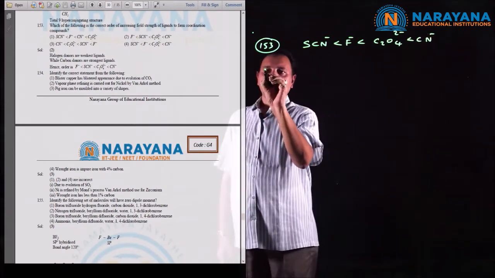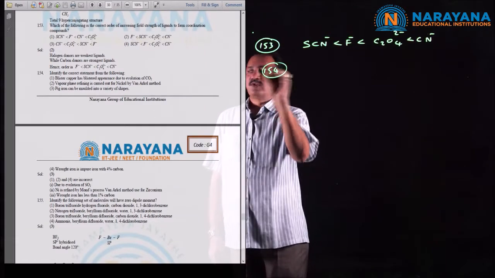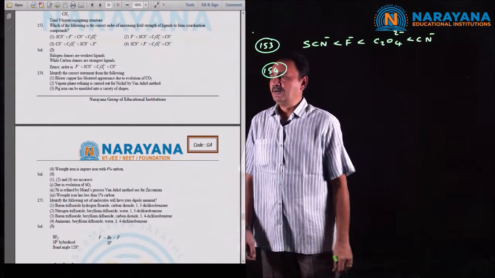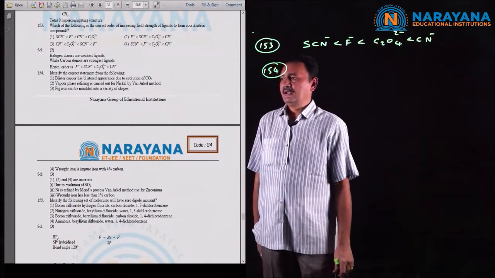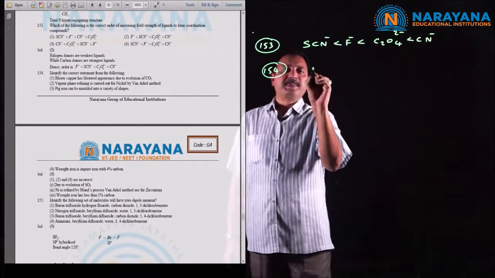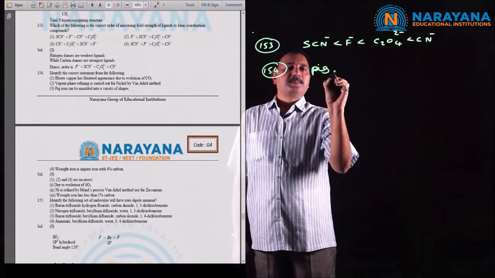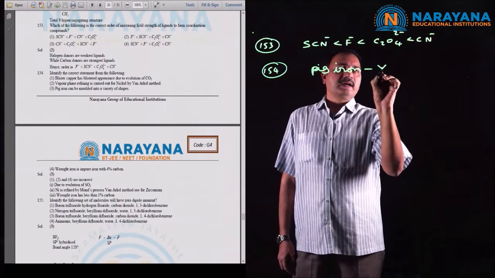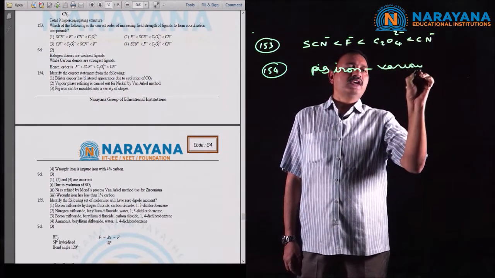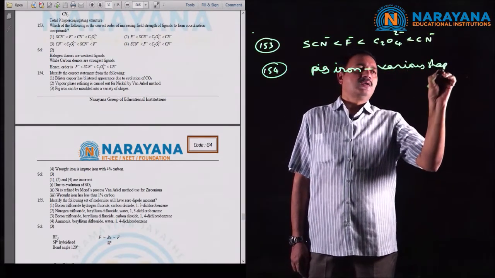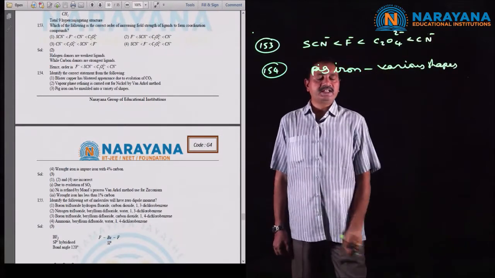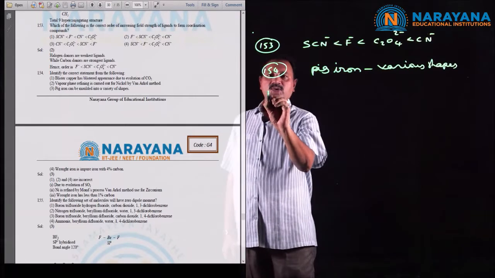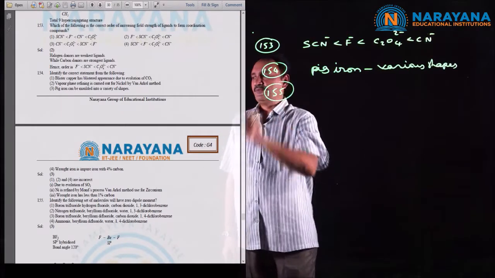Next question number 154. Identify the correct statement from the following. Now let us consider pig iron. Pig iron can be converted to various shapes. So, direct NCERT line, so the option is the third option.